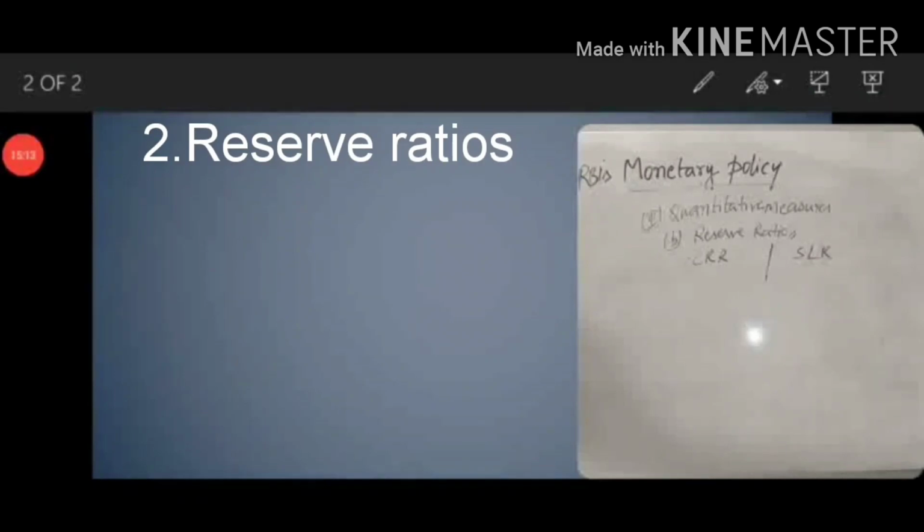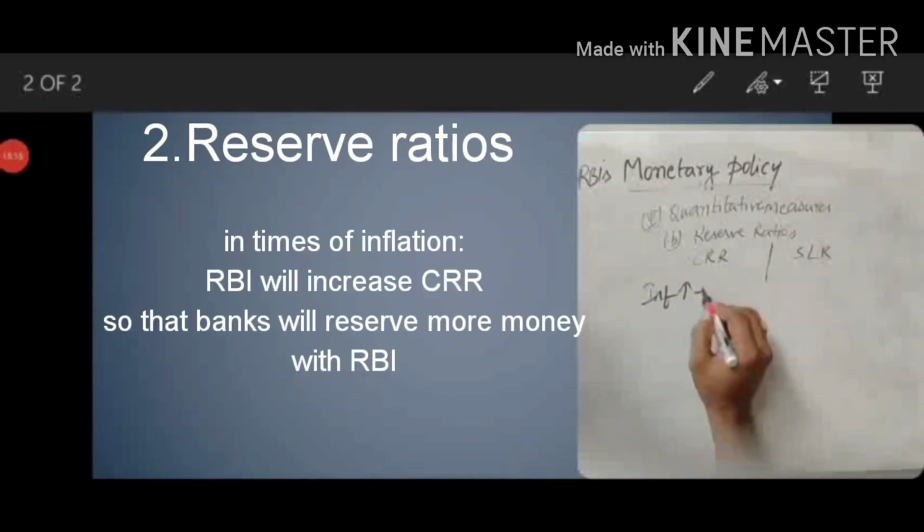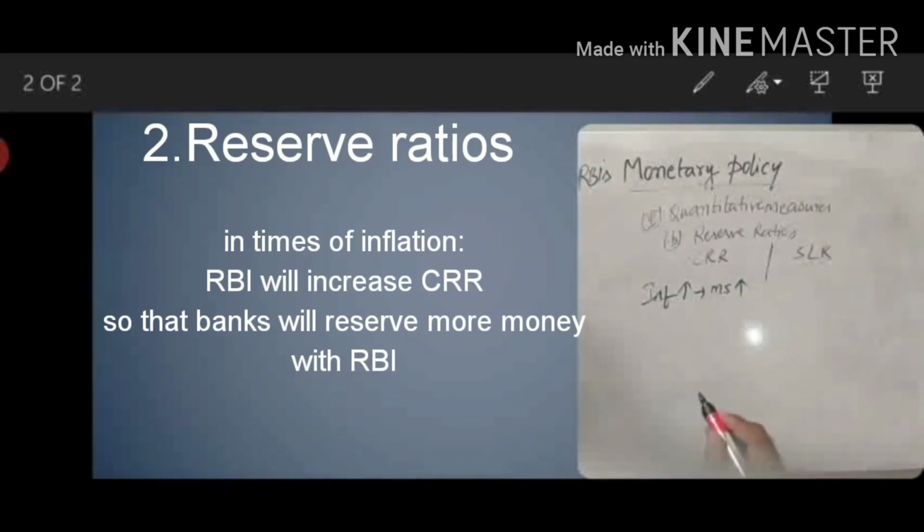So in times of inflation, the money supply increases. Due to excess money supply in the market, money has to be sucked from the public into banks. So the RBI will increase the CRR, for example from 4% to 5%. So the extra 1% has to be reserved with RBI. Banks themselves have to park it with RBI under CRR, so that 1% gets drawn from the public. In this way we can control excess money supply under CRR. So in times of inflation the CRR has to increase.